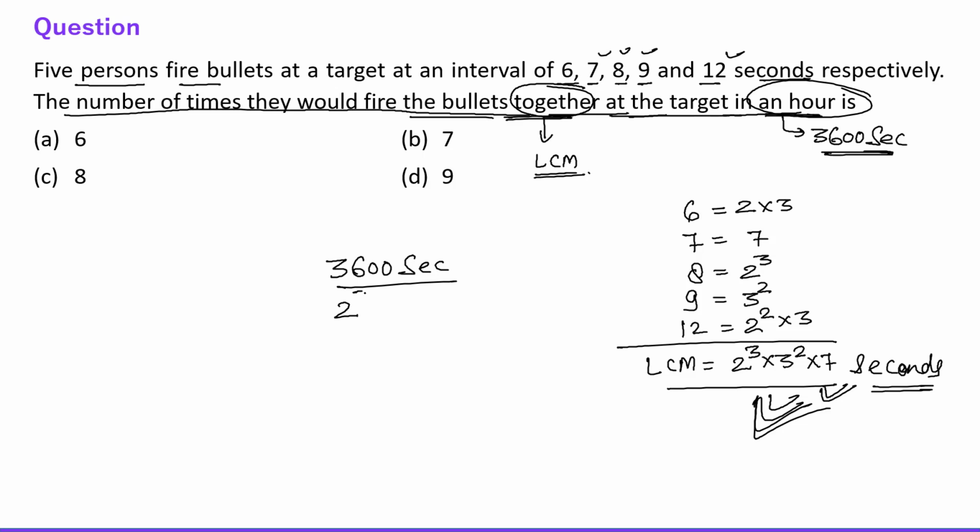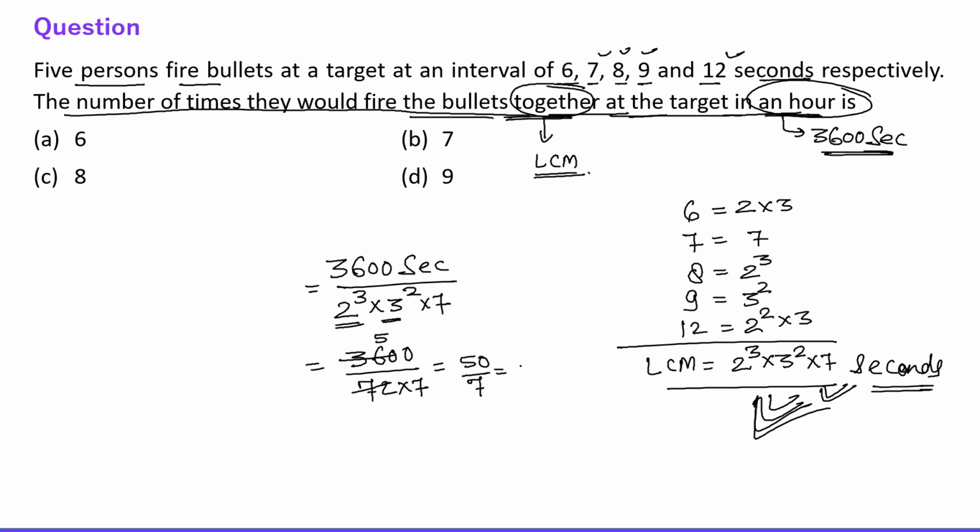So just divide 3600 by this number, right? So 3600 divided by 72 into 7. This is 8, this is 9, and this is 7. So 8 into 9 into 7, this is 72 into 7, right? So 72 into 5 is 360.